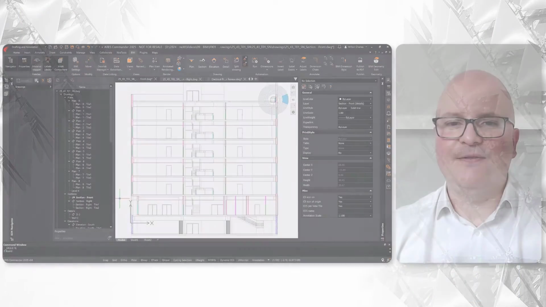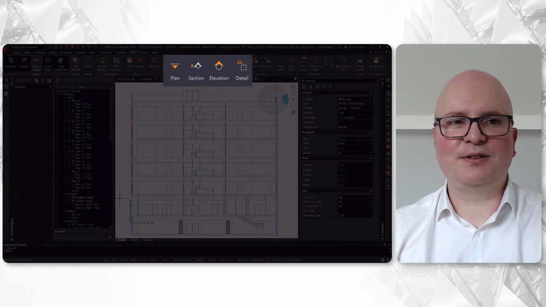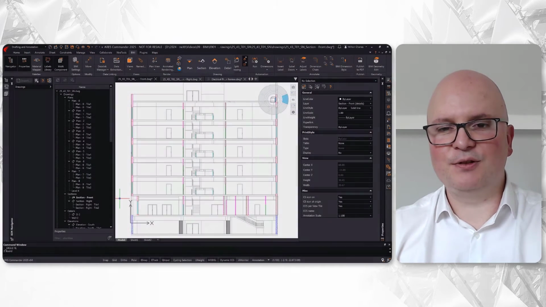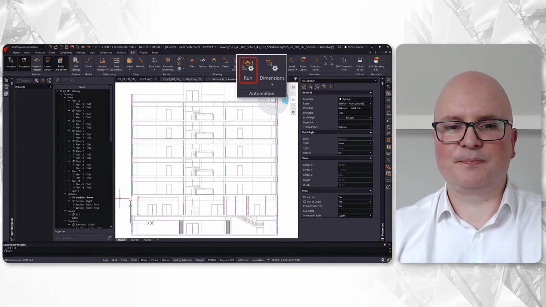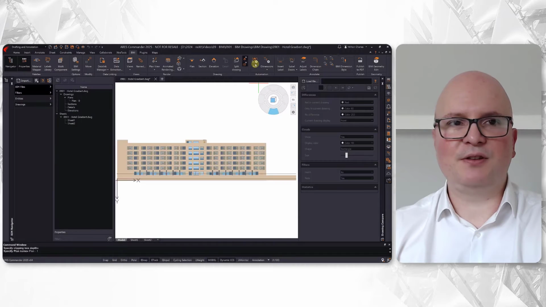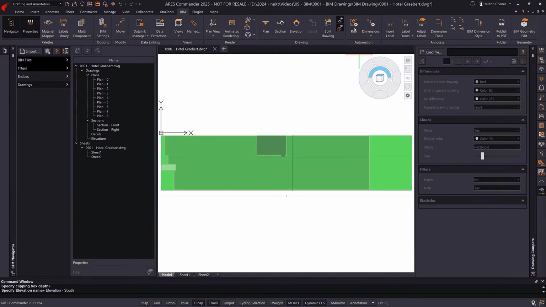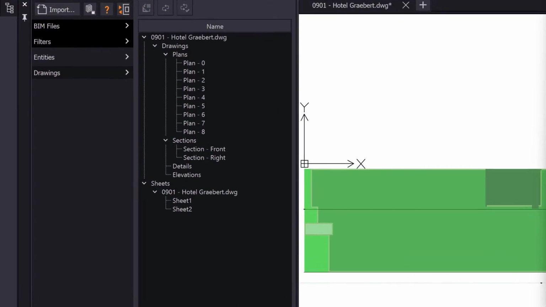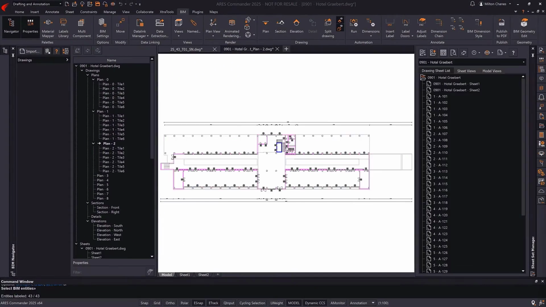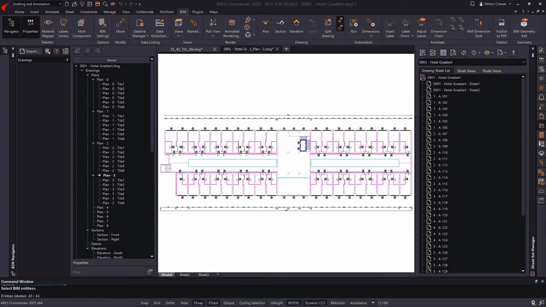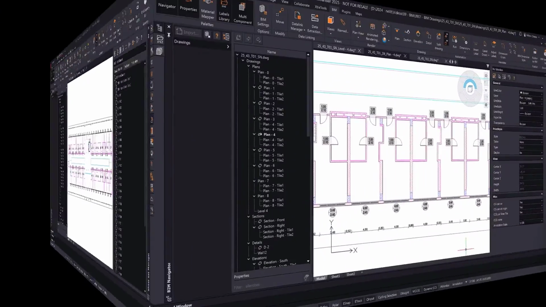Thanks, Niknaz. So let's take a look. Floor plans, sections, and elevations can be created manually by the user, but the advantage of the automation is to create all the drawings automatically following a script. We press the Run button, and at first the program is creating one floor plan for each level, sections, and one elevation for each side of the building. And next, it will be automating the dimensions and labels.